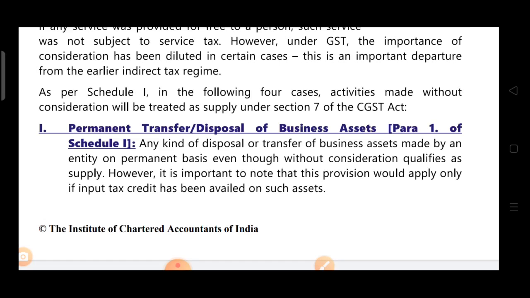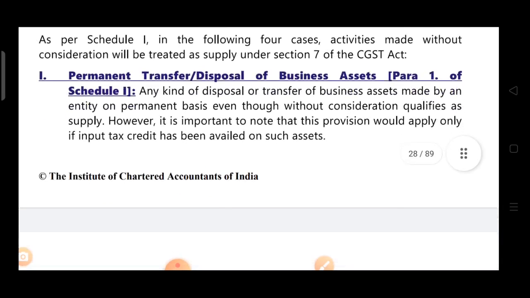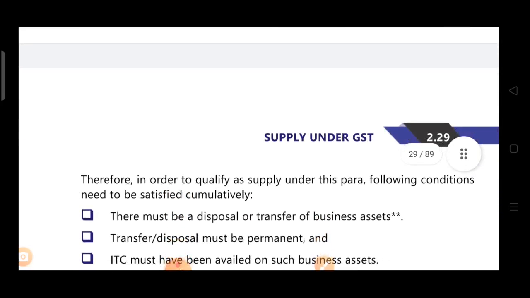Okay, if business assets are disposed of on a permanent basis, even though without consideration, that is qualified as supply. However, it is important to note that this provision would apply only if ITC has been availed on such assets. If the ITC has been availed on such assets, then only it is covered in Schedule 1, and then only GST will be levied. Otherwise not.